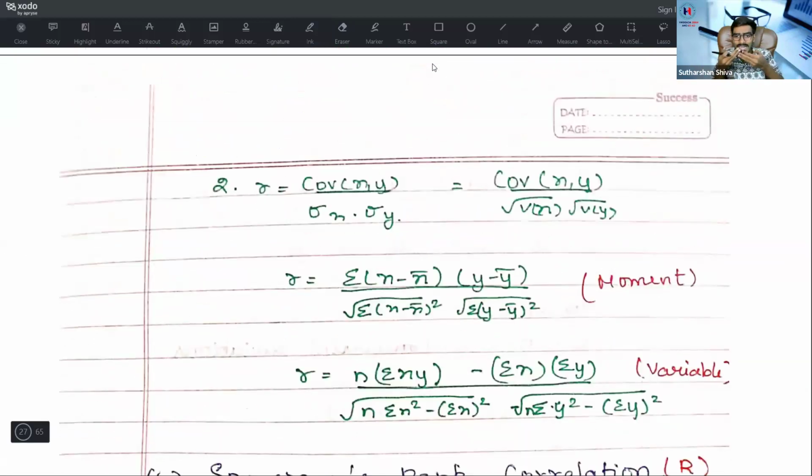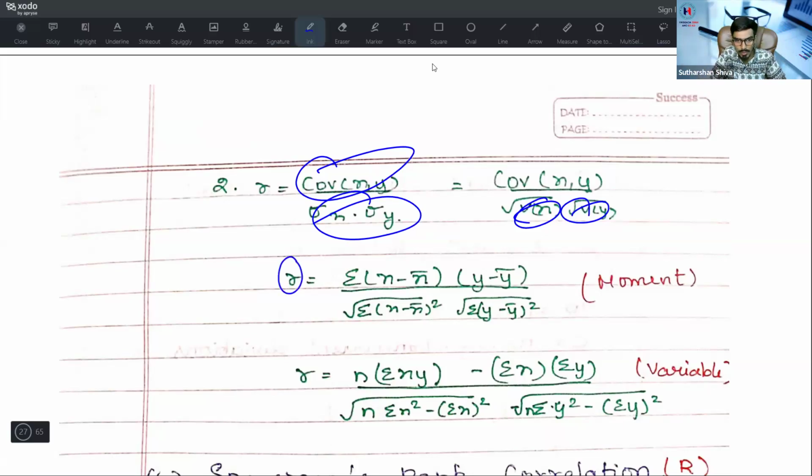Okay, next, there is an alternative formula. Whenever the values themselves are given, how can you find the value? Covariance: coefficient of correlation, r is equal to correlation of x comma y divided by sigma x into sigma y. Suppose it is given in the form of variance, what you need to do is take covariance of x comma y divided by root of variance of x into root of variance of y. R is equal to sigma x minus x bar into y minus y bar divided by root of summation x minus x bar the whole square into root of summation y minus y bar the whole square.